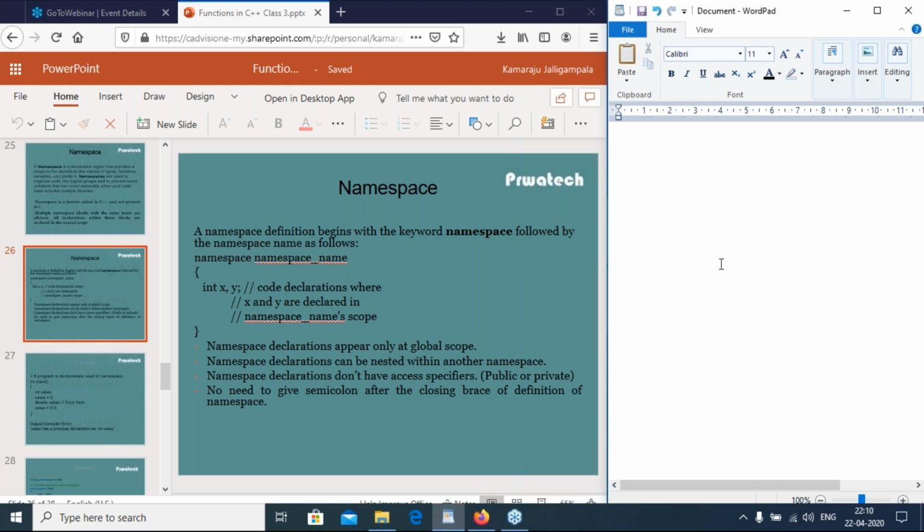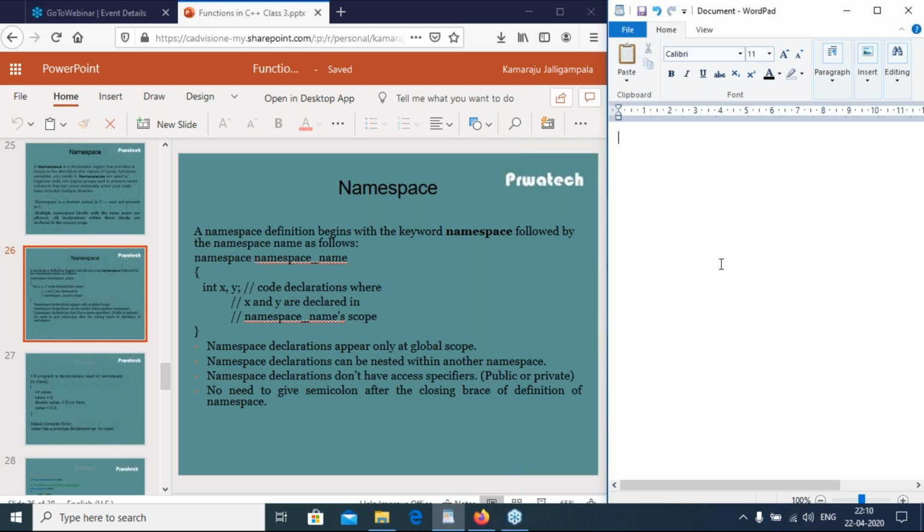Namespace declarations appear only at the global scope, that means before the main function.